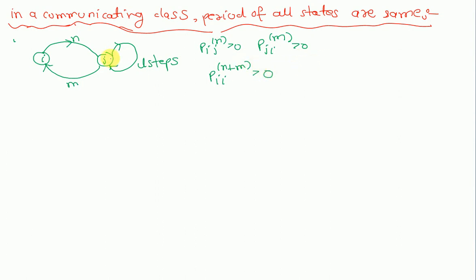Then we can also say that we can move like this, i to j, and then go through these L steps and then return to state i. Then it is also true. P_ii^(n+m+L) should also be greater than 0. Fine.